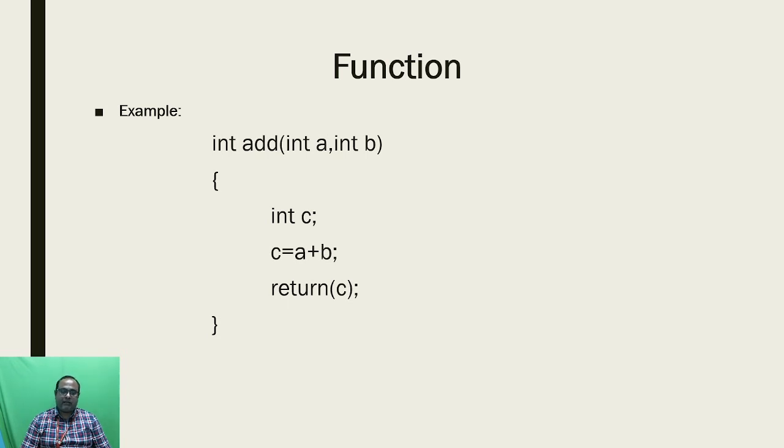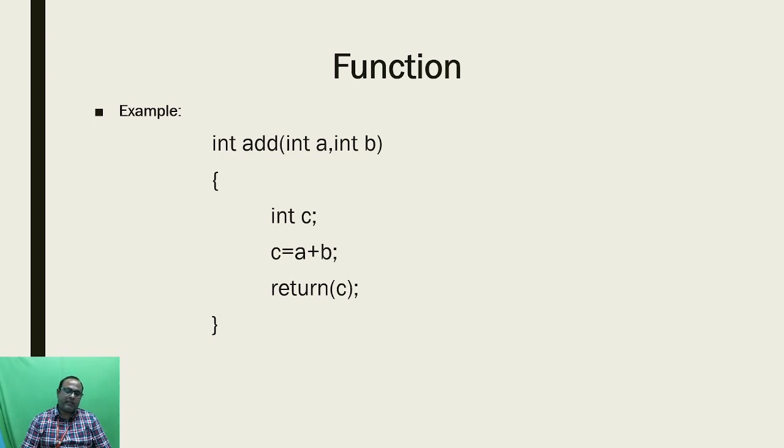Here the return type is integer, because I am going to use some integer value in my function. The function name is add, and inside the parentheses I am using two parameters, int a and int b. Inside the function I am using a local variable declaration, int c, and here c is going to perform the calculation a plus b.